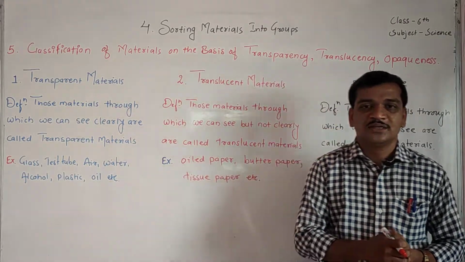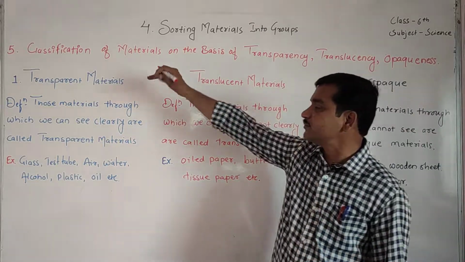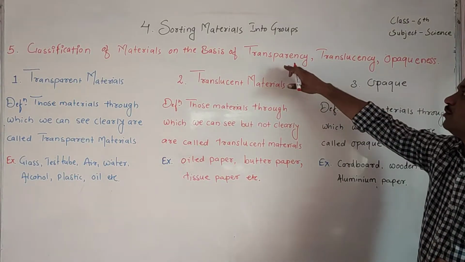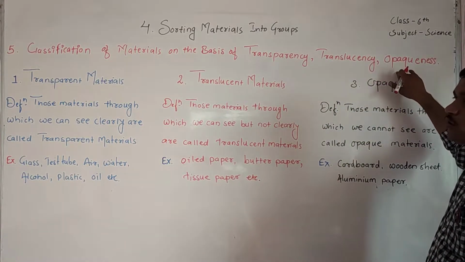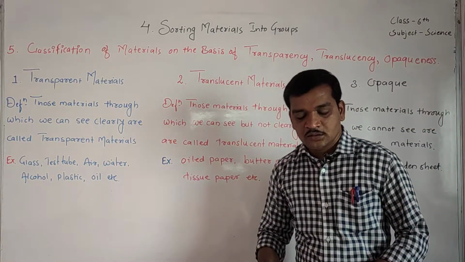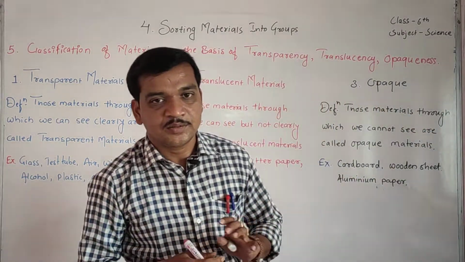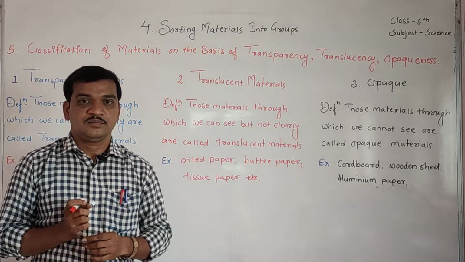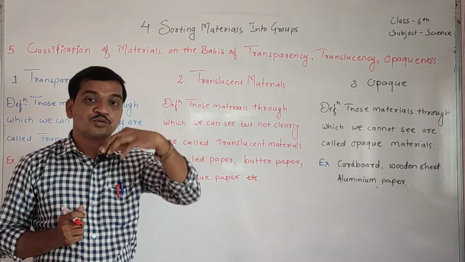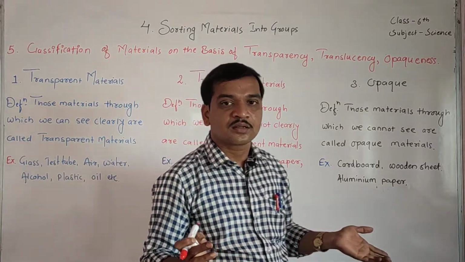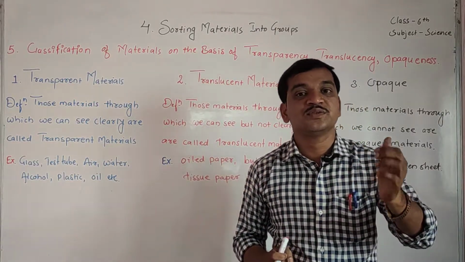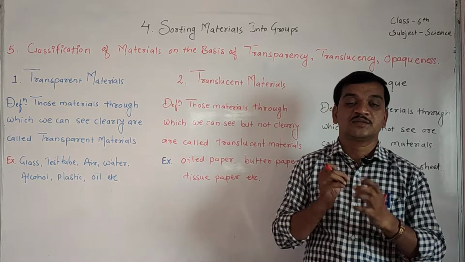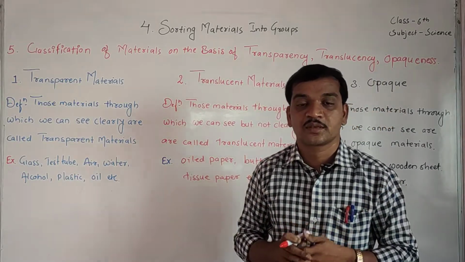Today we are going to learn the next classification of materials: classification of materials on the basis of transparency, translucency and opaqueness. Actually students, the materials are classified on the basis of transparency. Some materials are there through which we can see clearly. Some materials are there through which we can see but not clearly. Such materials are called translucent.